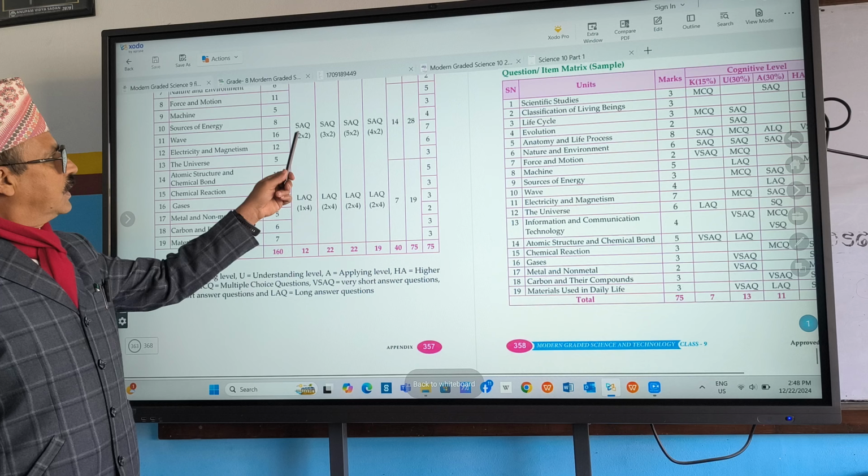Okay, this is the one. This is the specification grid provided by the Curriculum Development Center. Scientific learning, 3 marks. ICT, 7 marks. How much is there in your book? No, just look here. This one is the government one. We have to follow this, right? And classification of living beings, 3 marks. Then life cycle, 2. Then evolution,